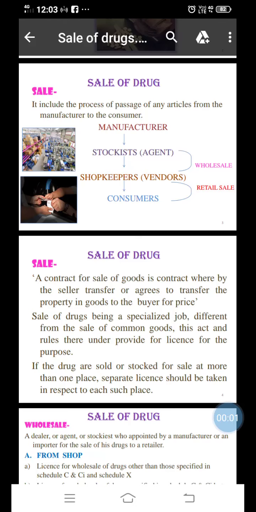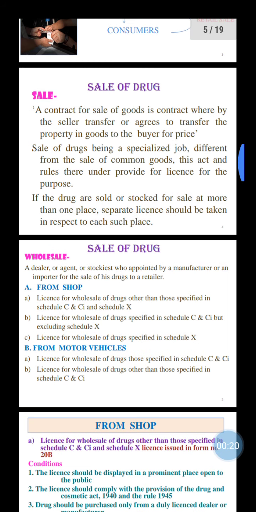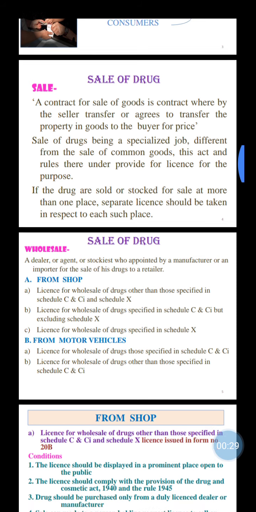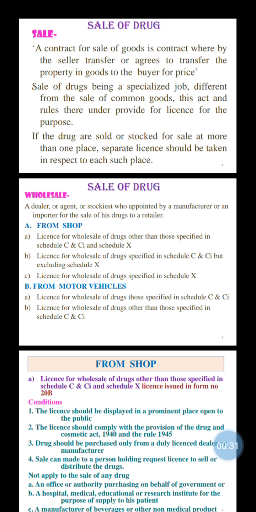Hello everyone. In the last lecture you started the new point, that is the sale of drugs. In that you saw about sale, and what wholesale is in detail. Sale is the process of passing any article from the manufacturer to the consumer, and wholesale is sale to a dealer or agent, or to stockists appointed by the manufacturer or the importer for the sale of his drug to the retailer. In that you saw two types: from a shop, and from a motor vehicle.